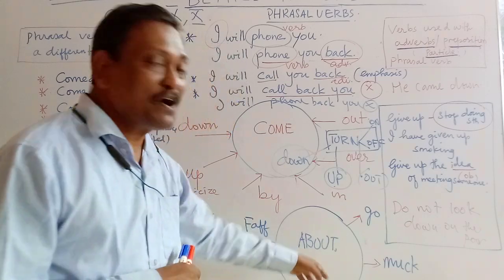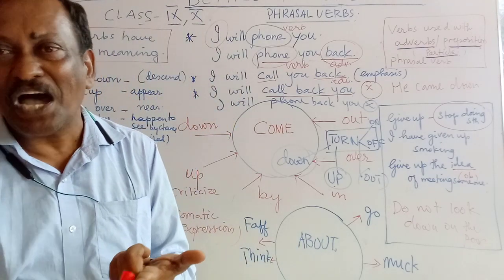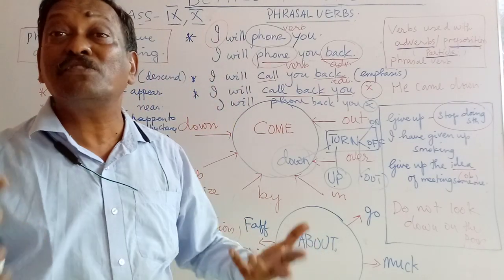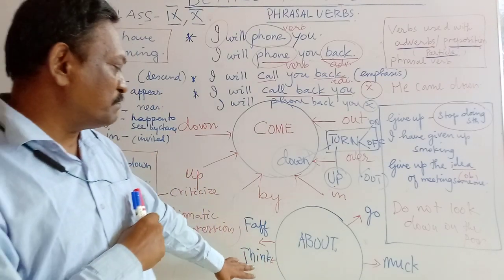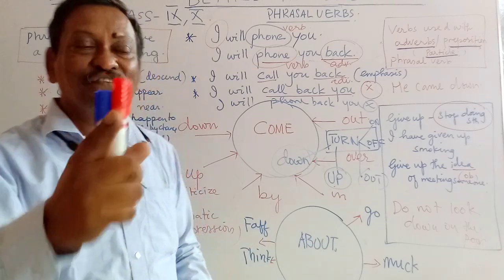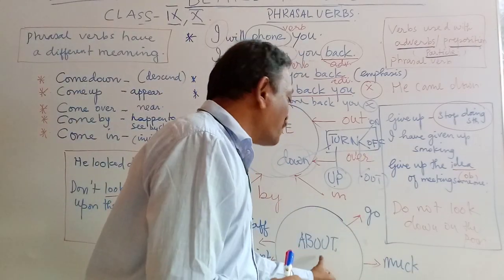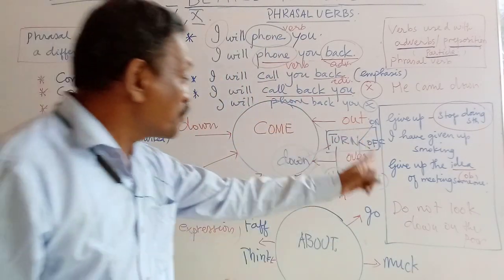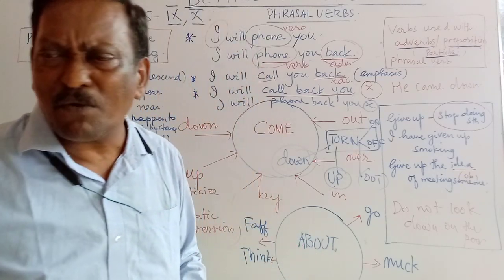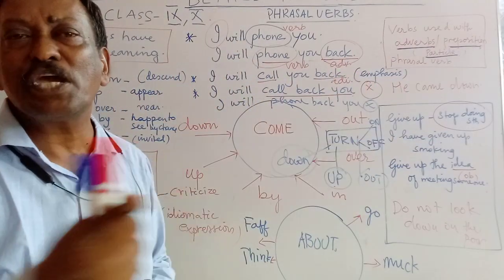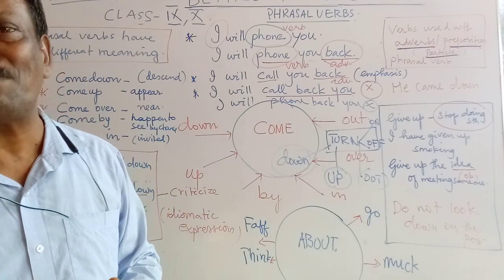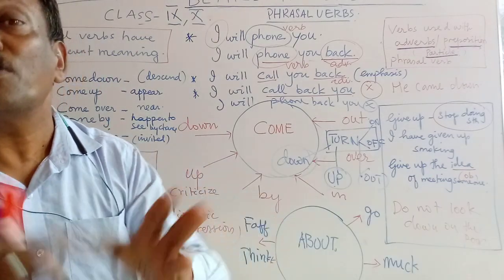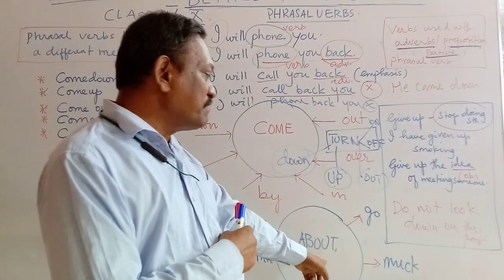Then think about. Think is the main verb. About is the preposition. What are you thinking about? So think and about becomes a phrasal verb. Faff and about becomes a phrasal verb. Muck and about becomes a phrasal verb. Go and about. Where are you going about? Don't be going about here and there. Sit down at a place. Don't go about here and there. Don't wander. So go is the main verb.